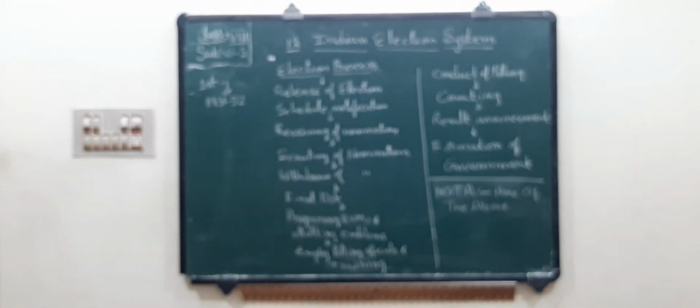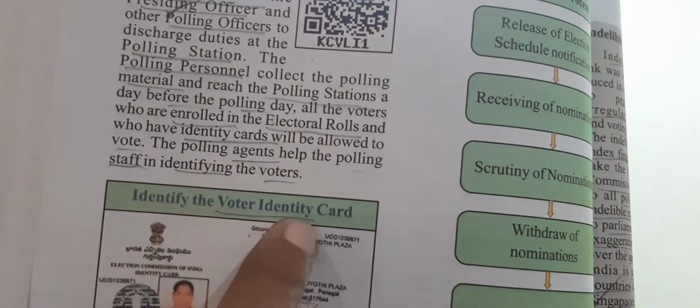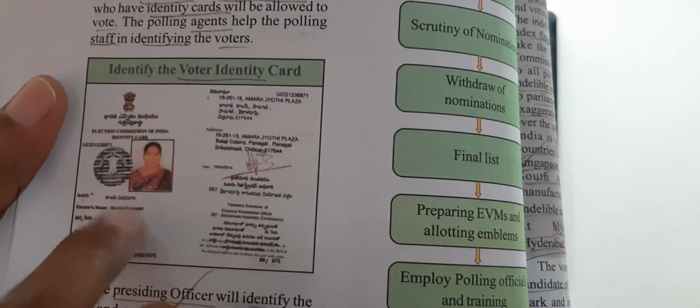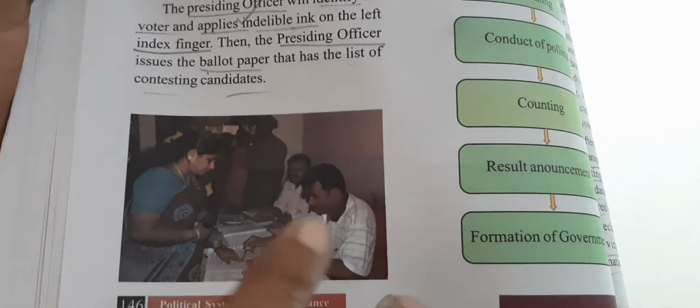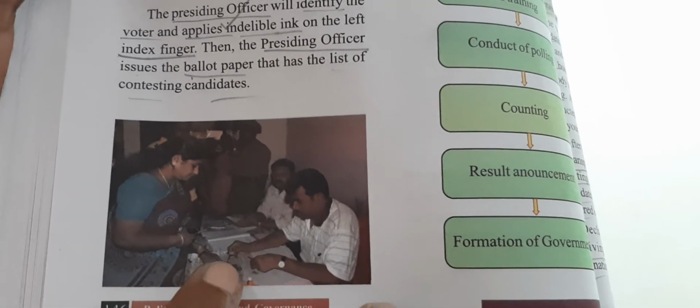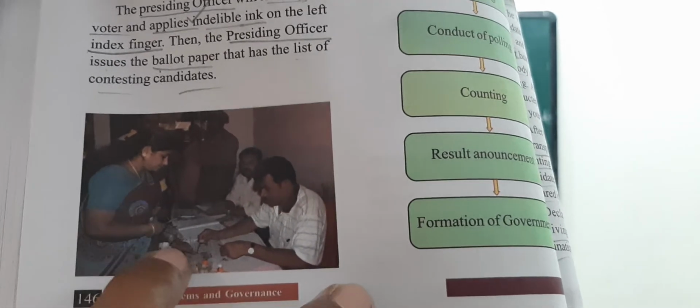Next, children, turn your page once. I spoke about the voter identity card. Look at this voter identity card. So this is the photo, and this is all the information, address, particulars, etc. Next, look, this is a polling booth. One woman is casting her vote here. The polling officer is pressing indelible ink on the left finger of her hand.